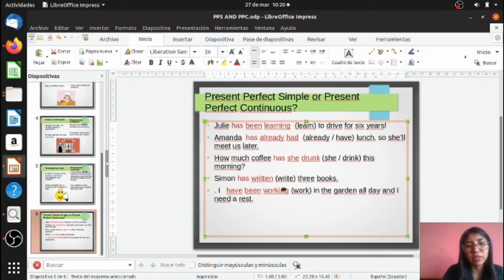Pay attention. In this case, how many times? 3 books. In this case, how long? All day. So in this case, I am showing the difference between the two tenses.